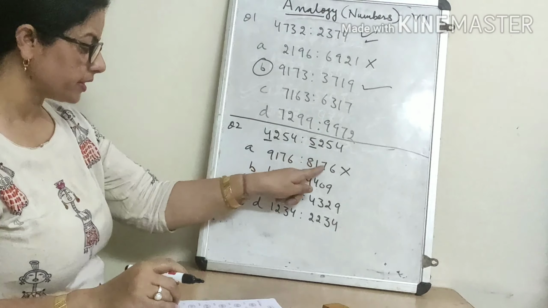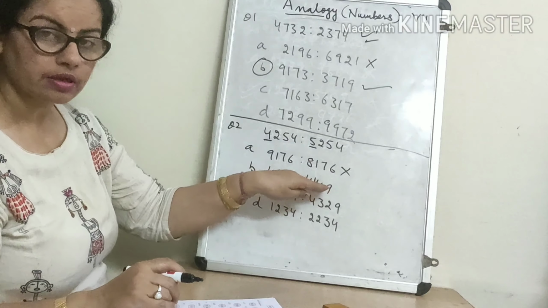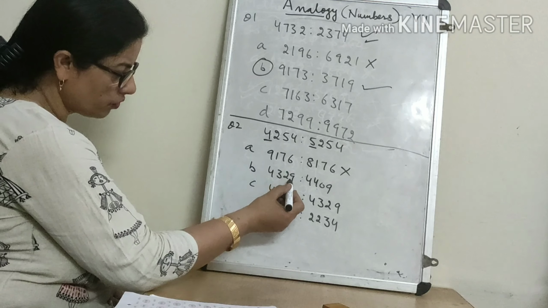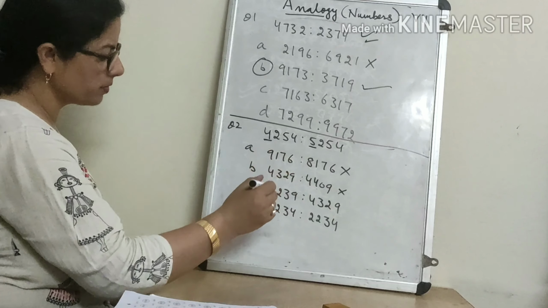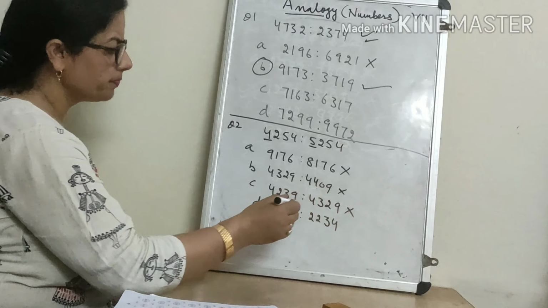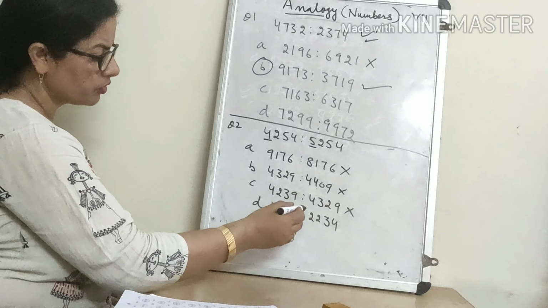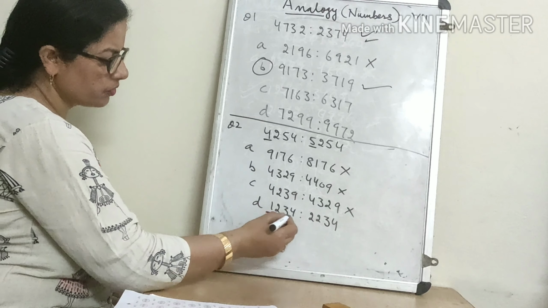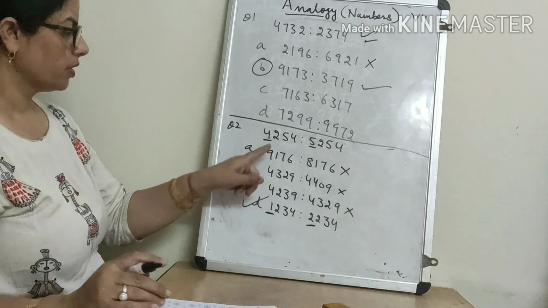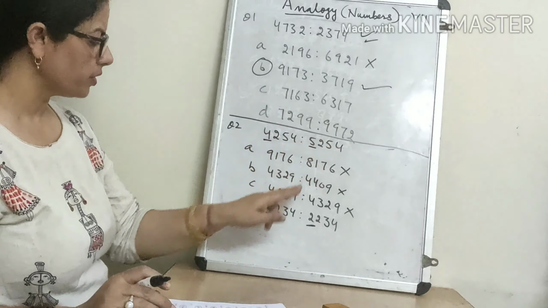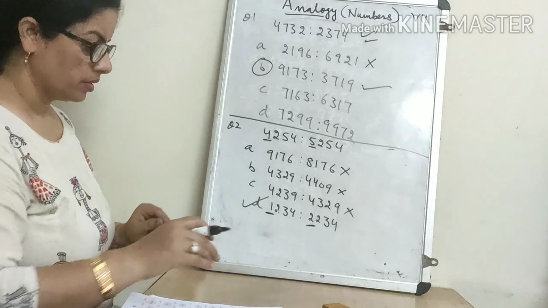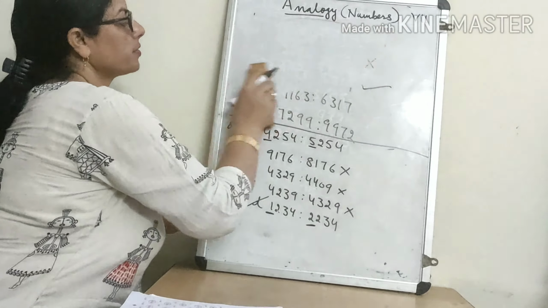Now see here, 4324, this is also not possible. 4239, 4329, no. 1234, 2234. Here also there is a gap of 1 in the 1000 place. This is the right answer. Here also this number is 1000 more of this. Now see next.